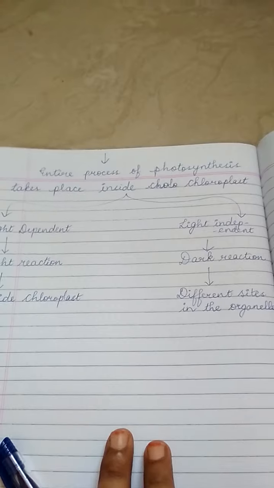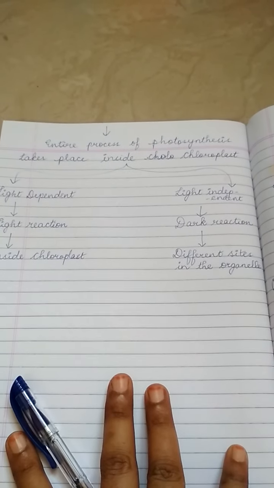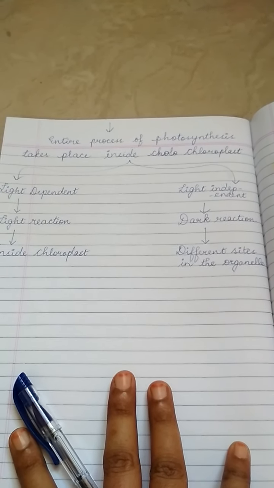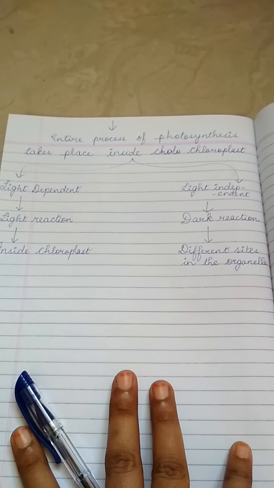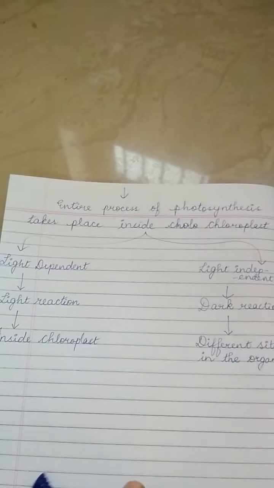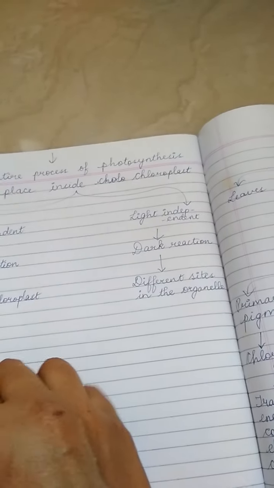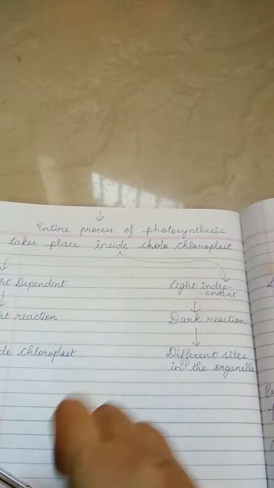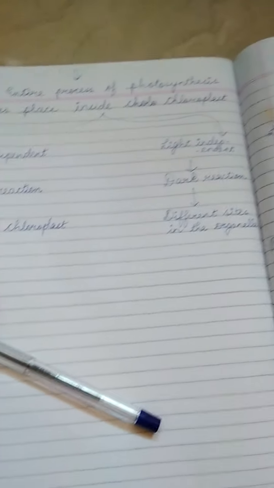This entire process of photosynthesis takes place inside the reaction center, what we call the chloroplast. So now you can imagine this photosynthesis process with the kitchen at your home, right?